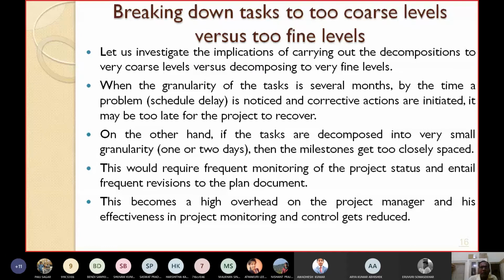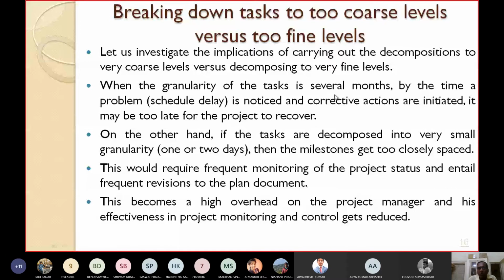So that's what he's saying. I have already told you that we should decompose till the task can be completed in 1 or 2 weeks. But if the granularity is in the order of several months, then by the time a problem or schedule delay is noticed and corrective actions are started, it may be too late for the project to recover, because already several months have passed.